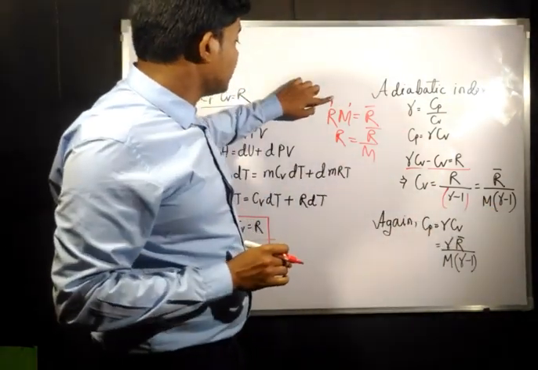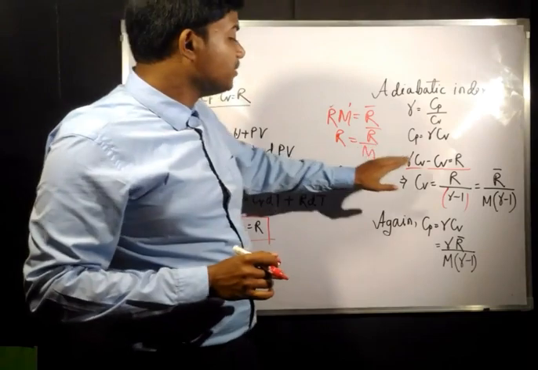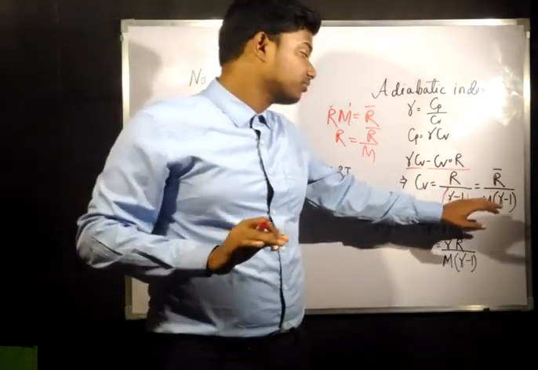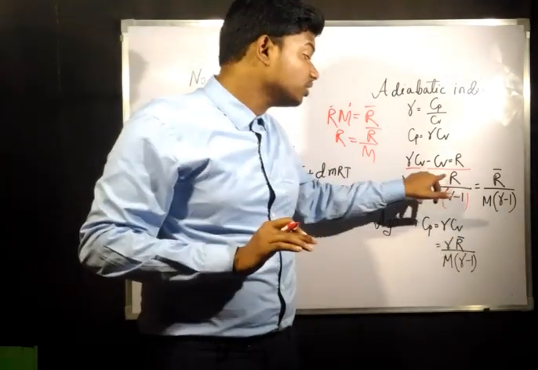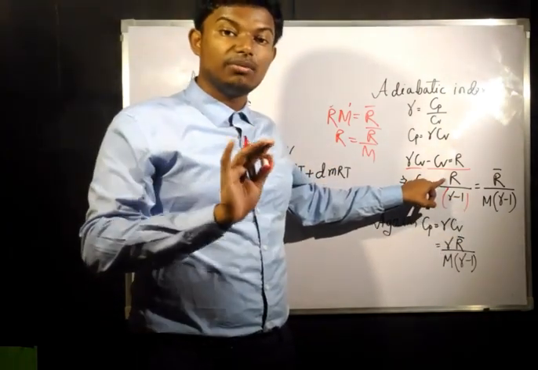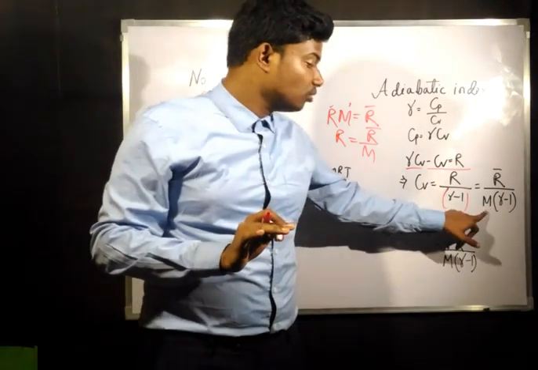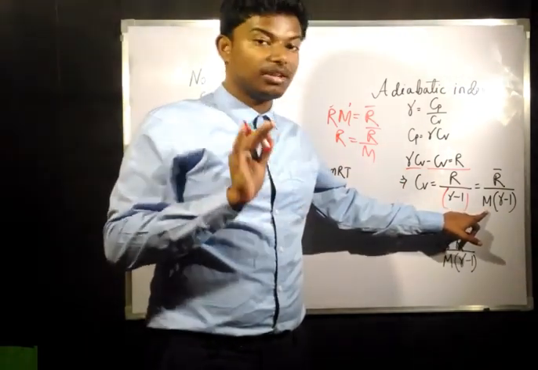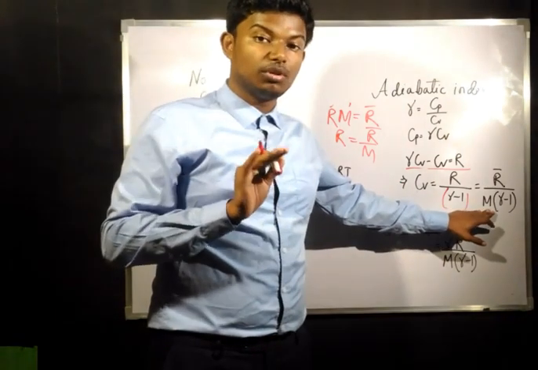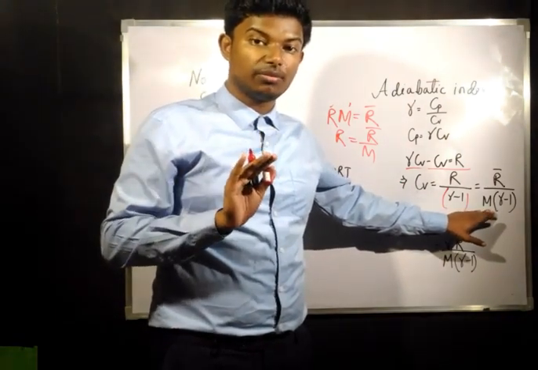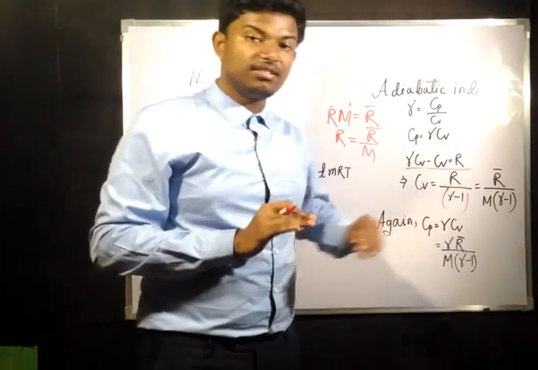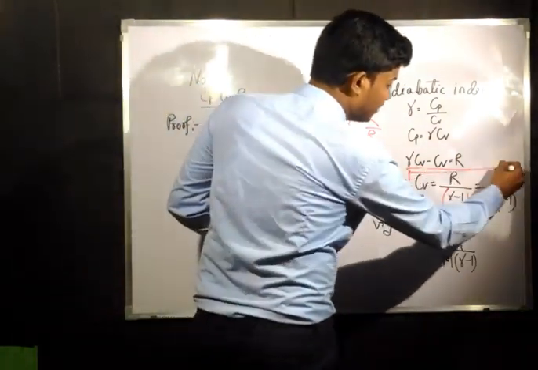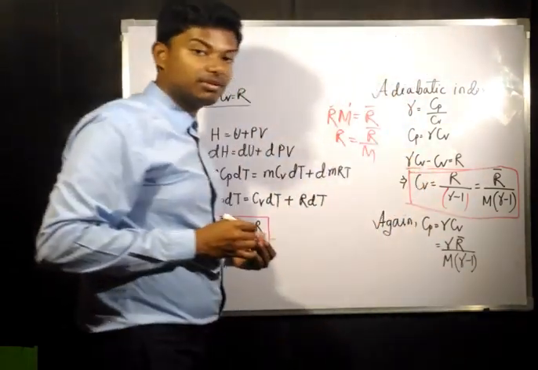If R is not given, you can easily find it by this, because the universal gas constant is the same for all gases, 8.314. And generally we know M more than the characteristic constant. Whether we know R or not, we know the molecular weight for some gases. Suppose for carbon dioxide, we know the molecular weight, that is 44. So mostly prefer this equation. If R is given, you can find Cv from both equations.